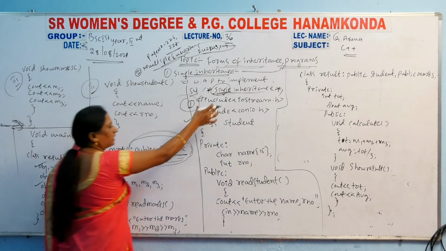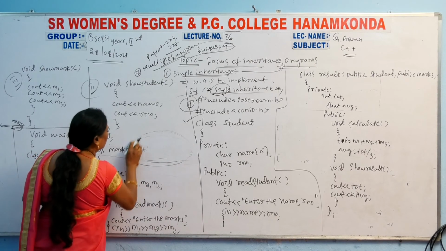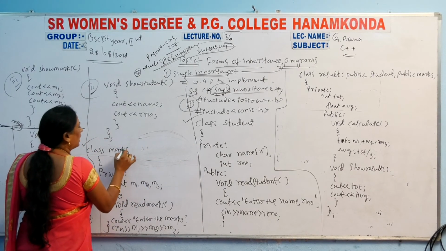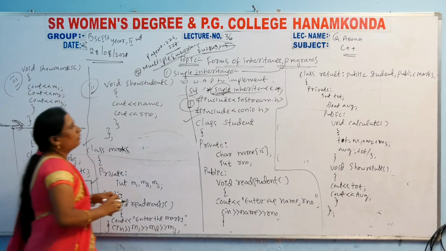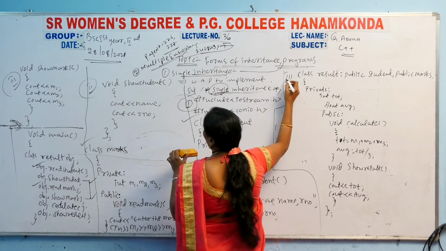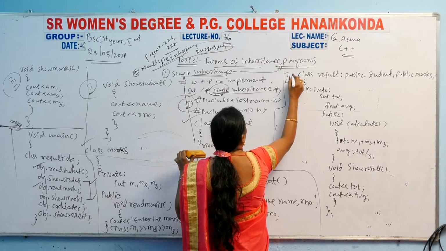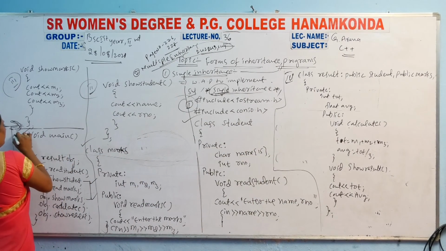So first you have to write this one and this one. Don't write this one here. These two are base classes you have to declare. After this one you have to write this part, the fourth one. After this one you have to write a main function.